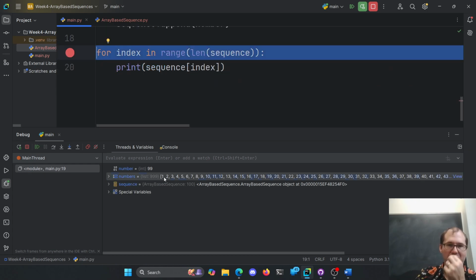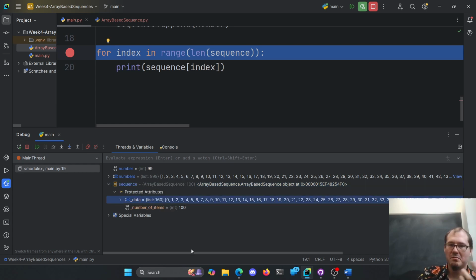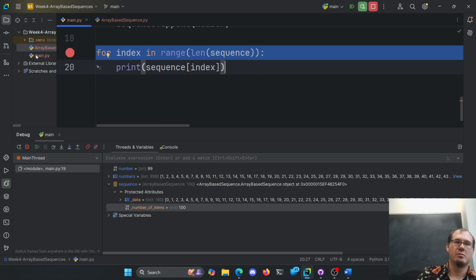Right, so we got through. Here's our sequence, and our sequence has private data. Look at that, with all my numbers in it. Looking pretty good so far. Number of items is 100. Should be good so far. So where is it failing? Printing out my invalid index then.